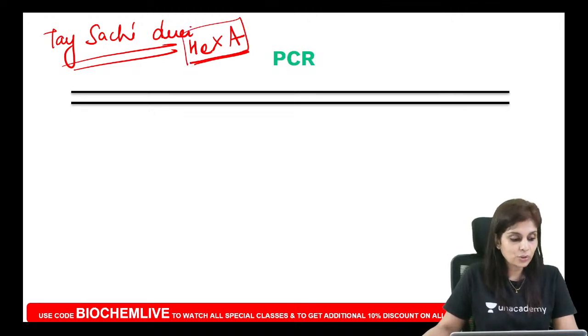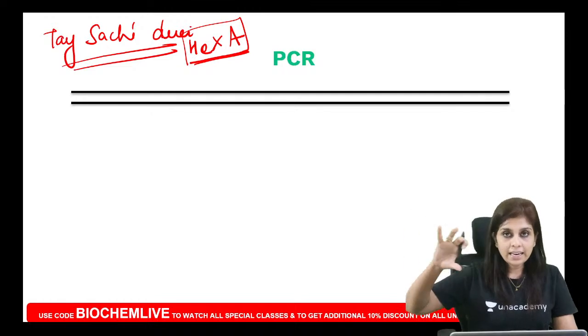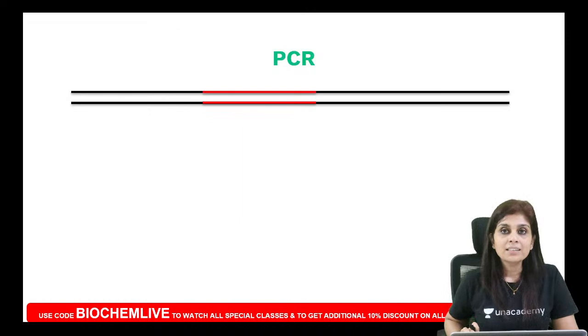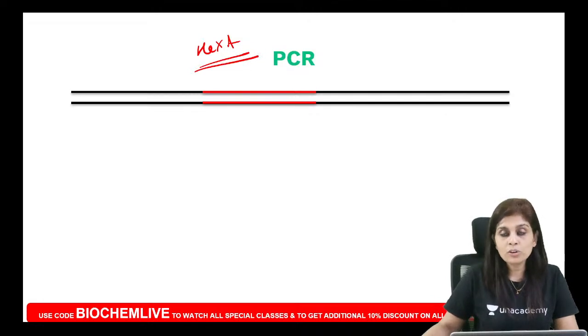Let us assume that the black color strand that I have shown you here is the entire chromosome. And in that entire chromosome, just visualize this red color segment as the hexosaminidase A gene. So how will you get exactly what you want? By subjecting this to PCR.